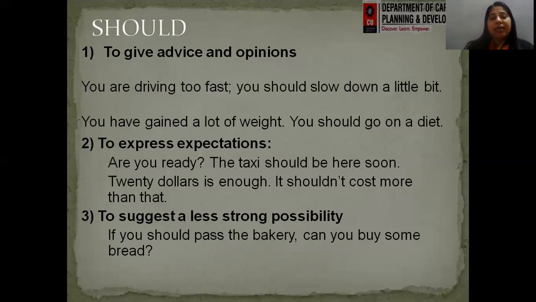To suggest a less strong possibility. When the possibility is not that strong, we are not having that much certainty. At that time also, we can use should. If you should pass the bakery, can you buy some bread? So it's a very rare possibility that I might pass through the bakery. So when the possibility is low, I can use should as a modal verb in the sentence.